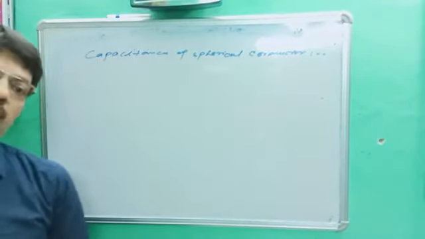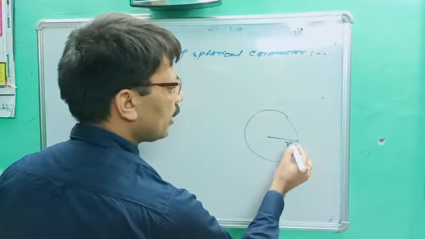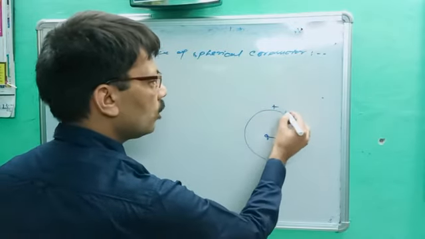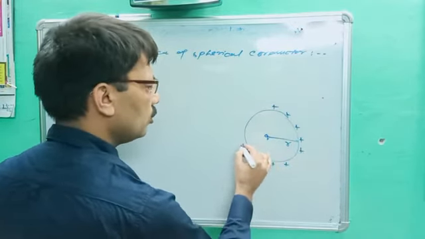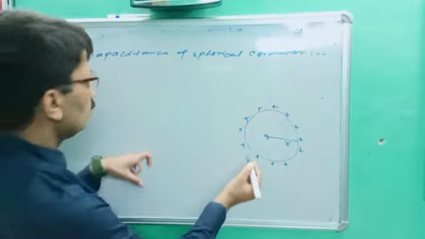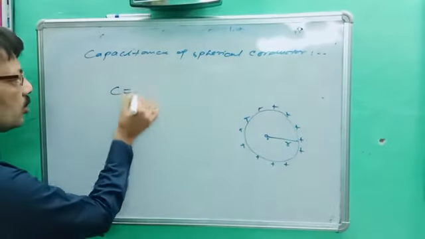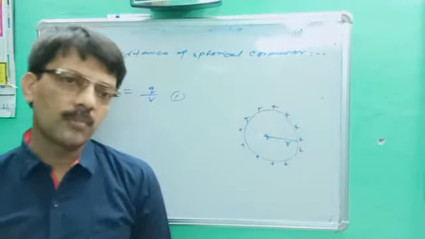Capacitance of spherical conductor. Let's suppose this is the spherical conductor, having radius r. When any spherical conductor is charged, the total charge is uniformly distributed on the surface. You better know. If I ask to find out the capacity of that conductor, the formula you better know. Yesterday I told, C is equal to Q upon V. Equation number one.